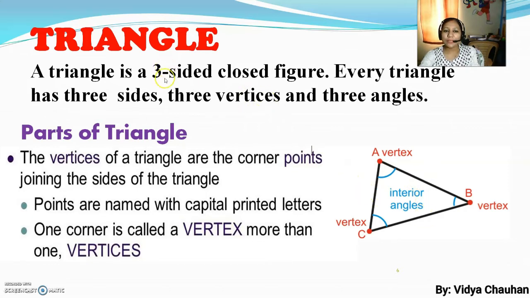As we have said, a triangle is a 3-sided closed figure, which means it is a closed figure, as you can see here. Along with that, there are 3 sides: side AB, side BC and side CA.